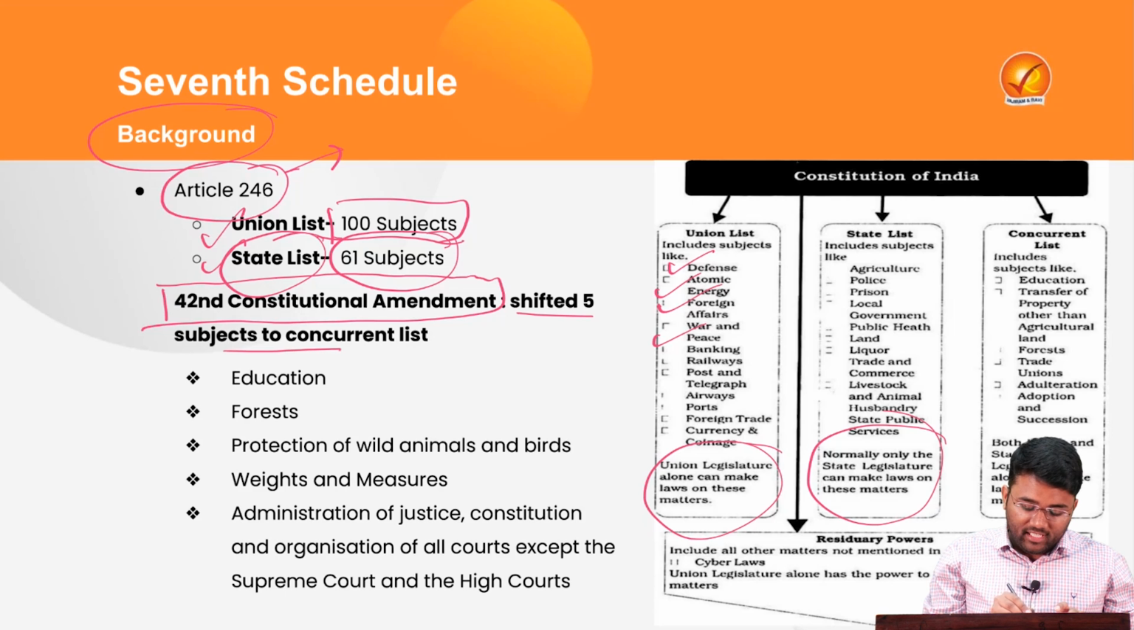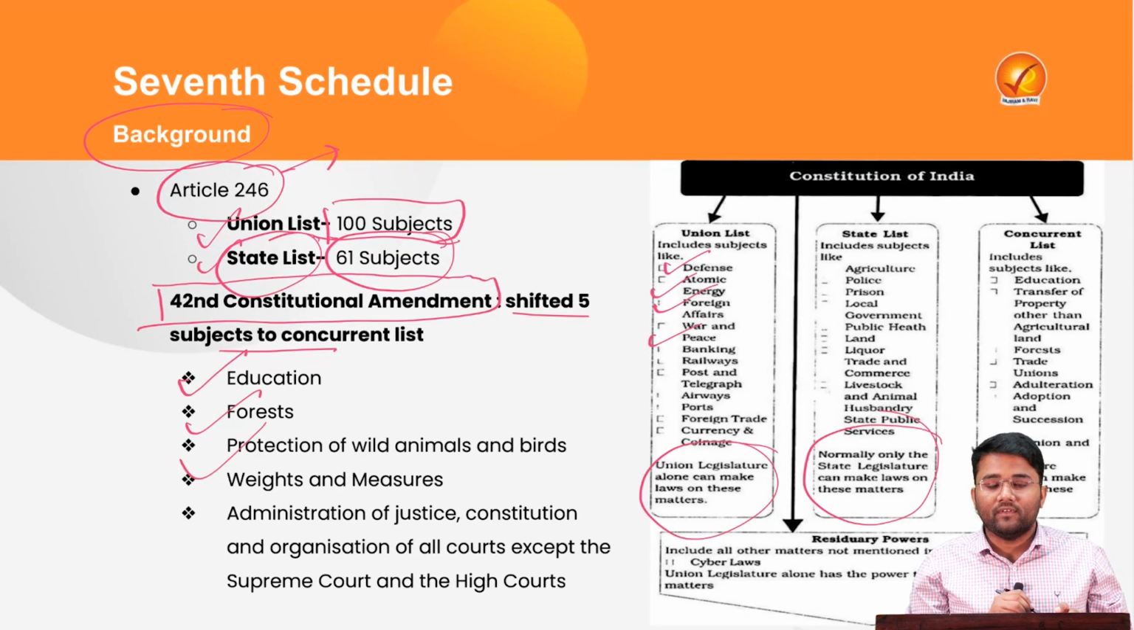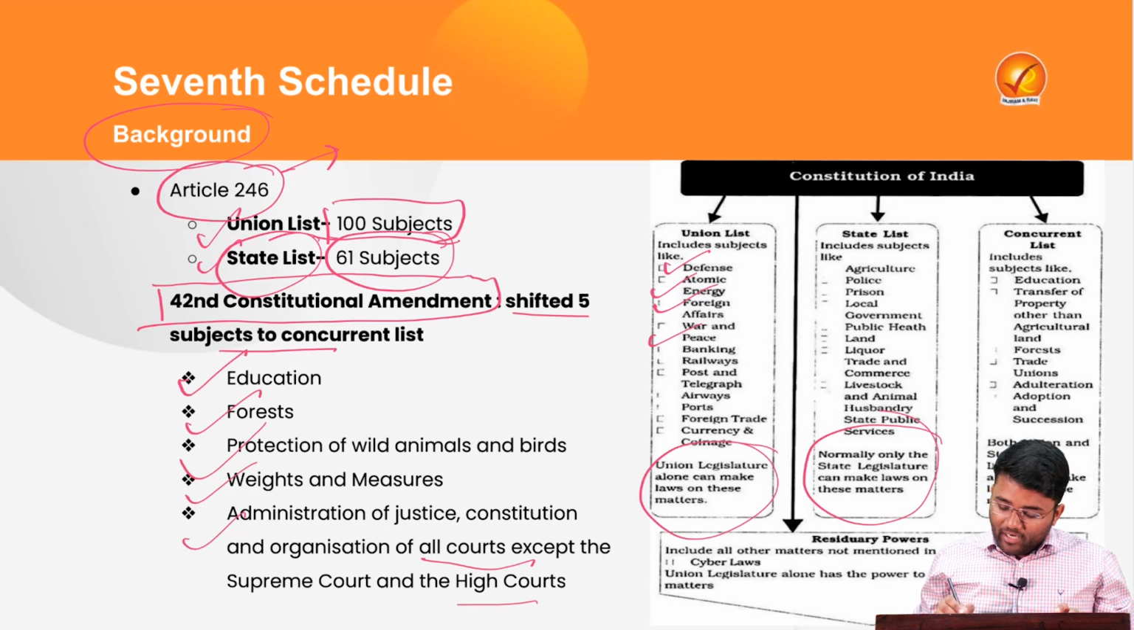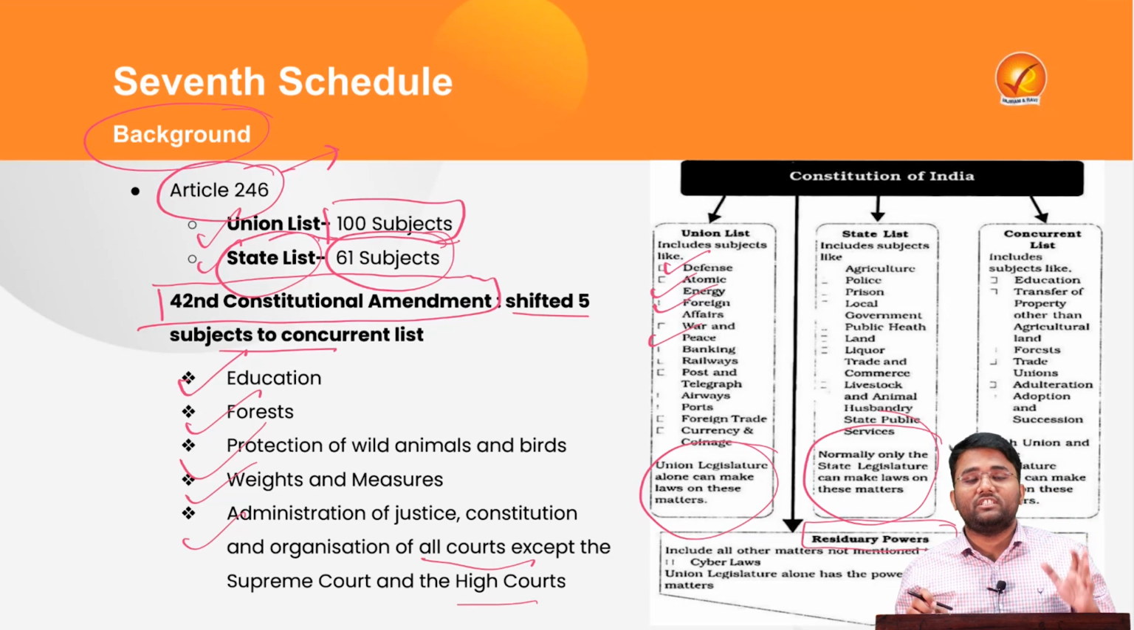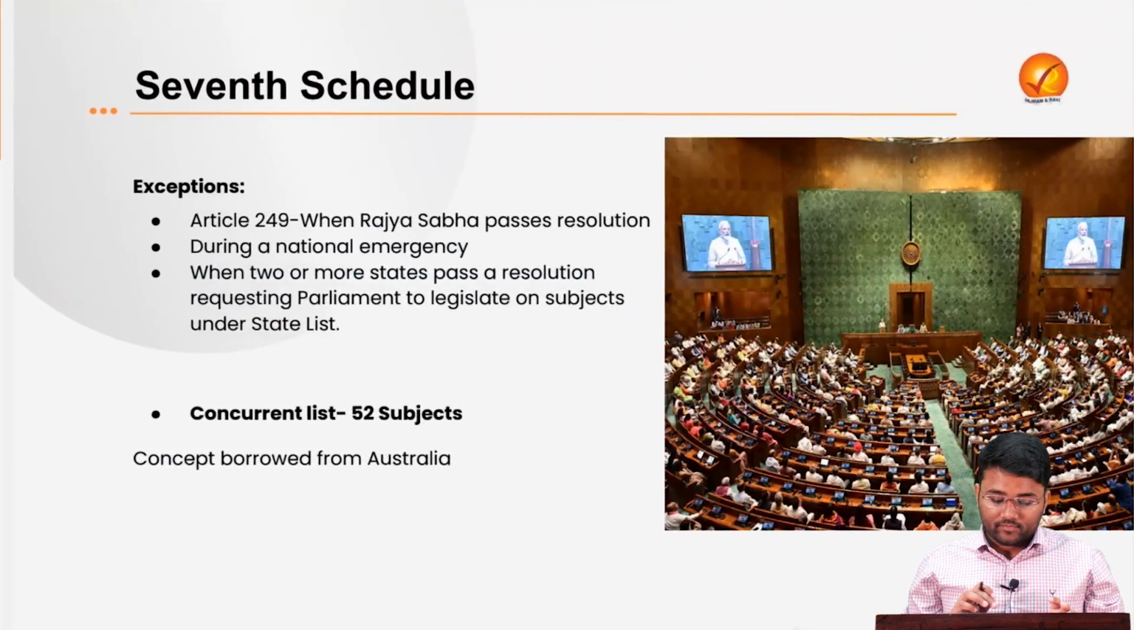The 5 subjects that were transferred were education, forest, protection of wildlife animals and birds, weights and measures, and administration of justice, constitution and organization of all courts except the Supreme Court and the High Court. Apart from this, if a subject is not in any of the 3 lists, it will come under the residuary powers. The power to legislate on the residuary powers lies with the Parliament of India.